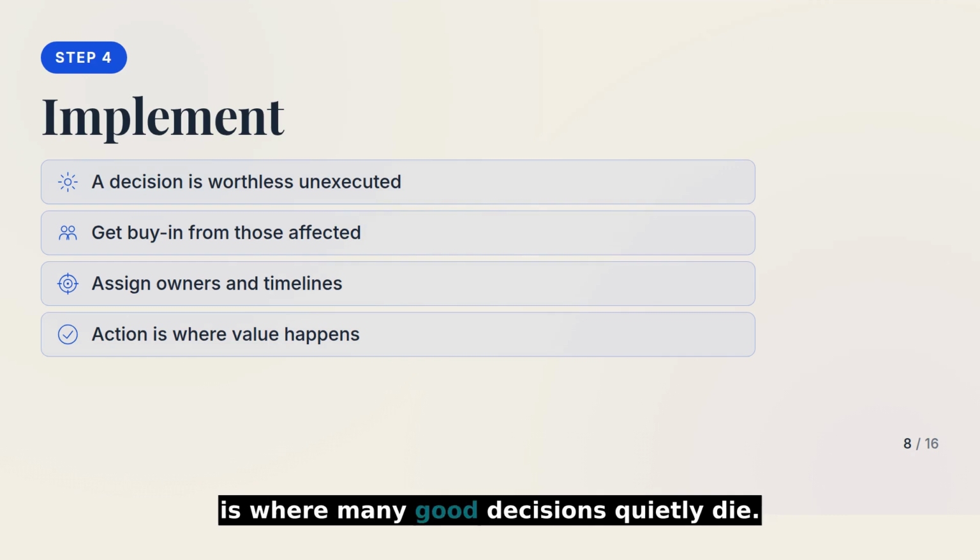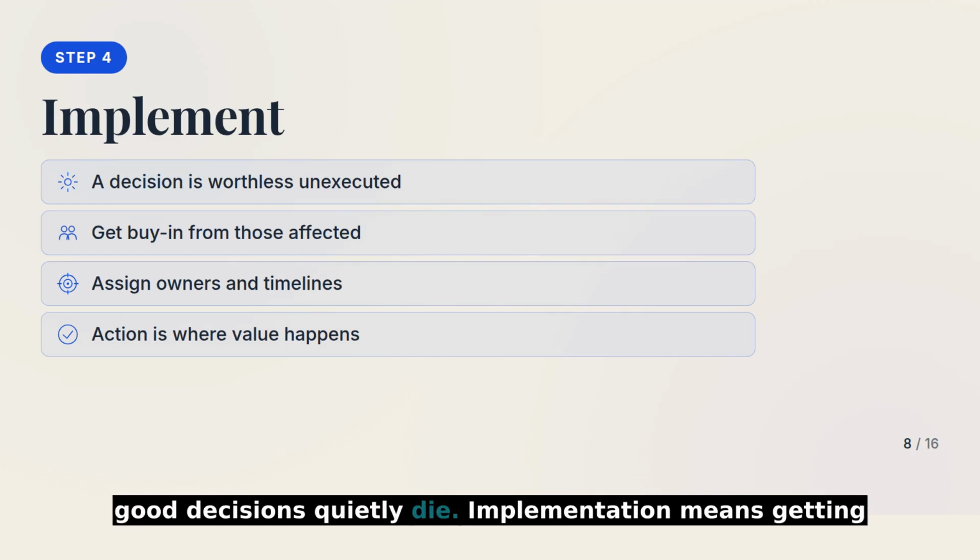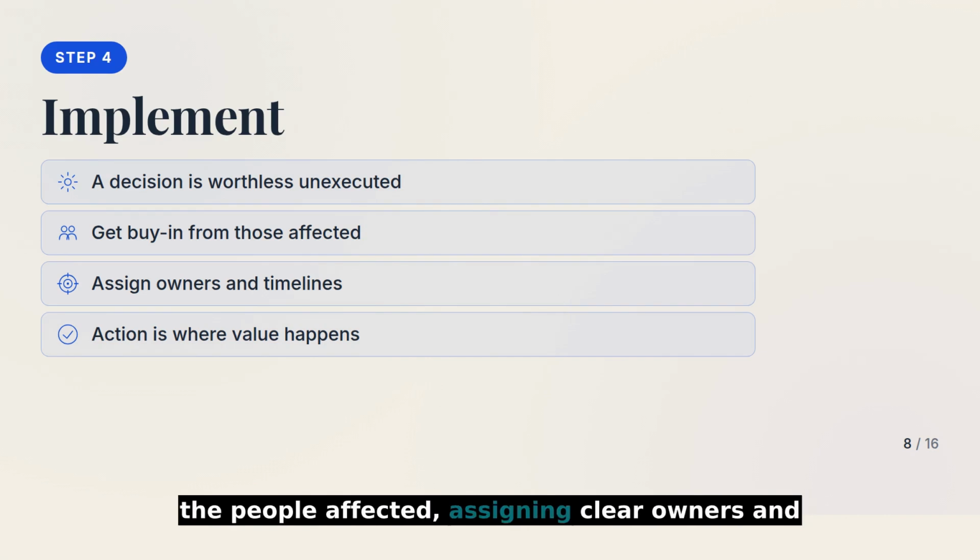This is where many good decisions quietly die. Implementation means getting buy-in from the people affected, assigning clear owners and timelines, and actually executing. Value is created in the doing, not the deciding.